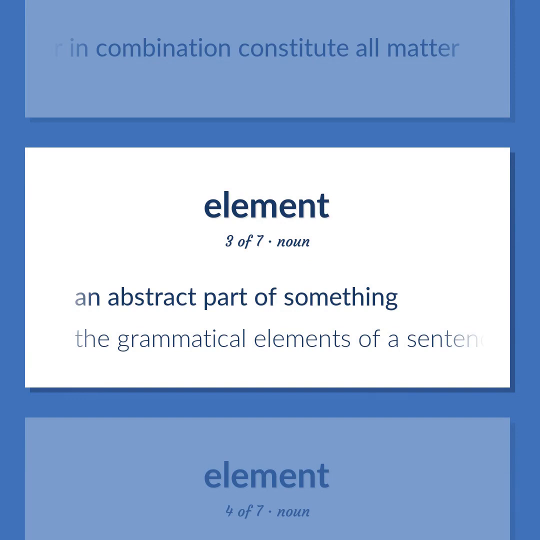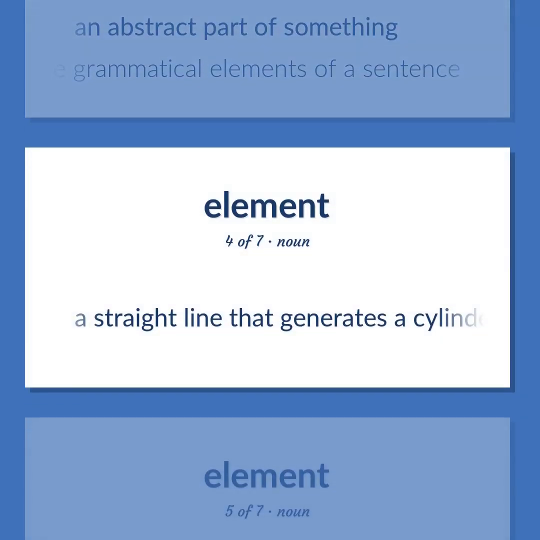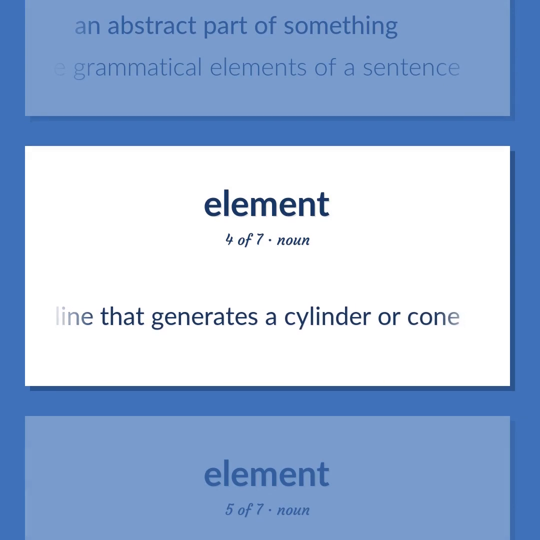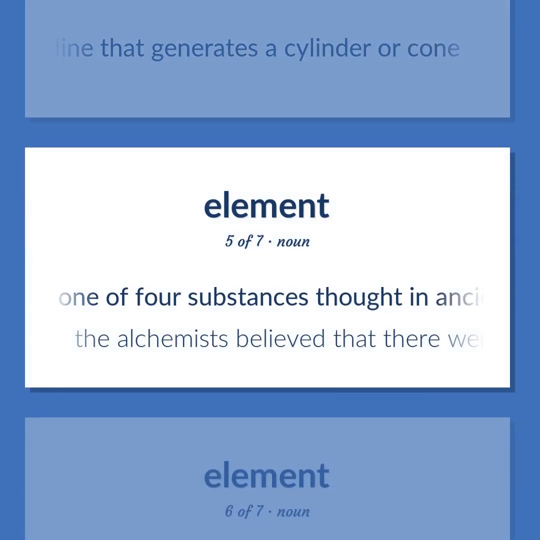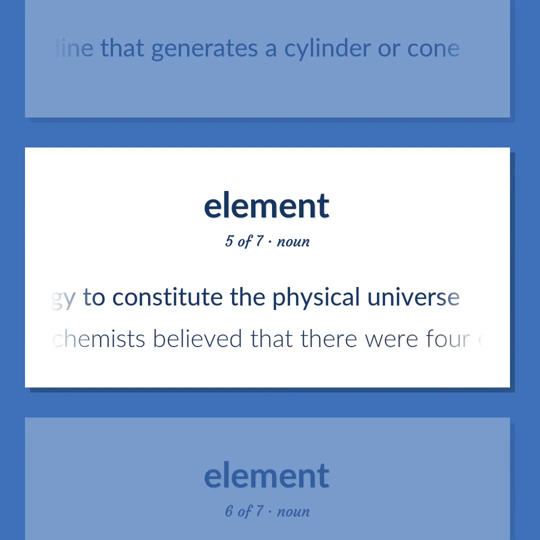An abstract part of something. The grammatical elements of a sentence. A straight line that generates a cylinder or cone. One of four substances thought in ancient and medieval cosmology to constitute the physical universe. The alchemists believed that there were four elements.